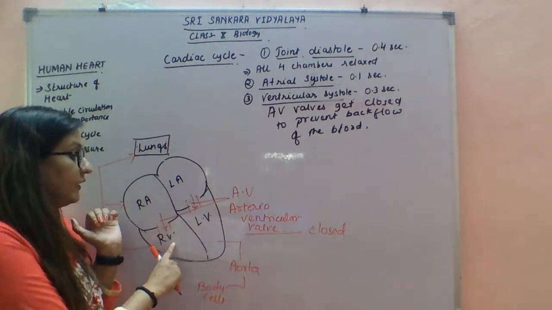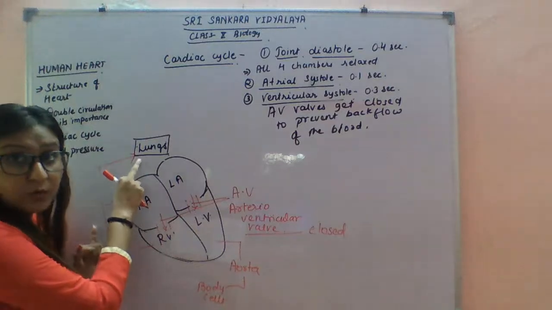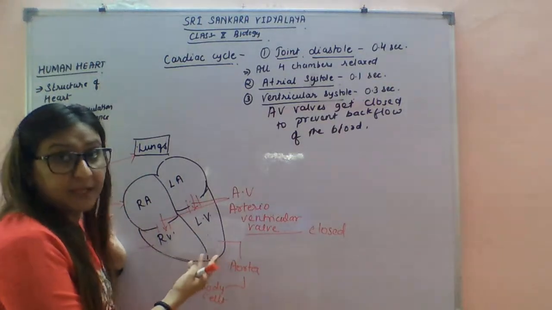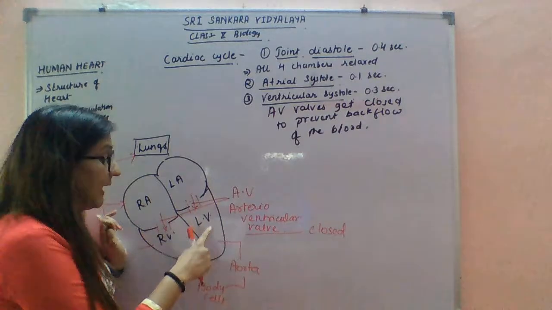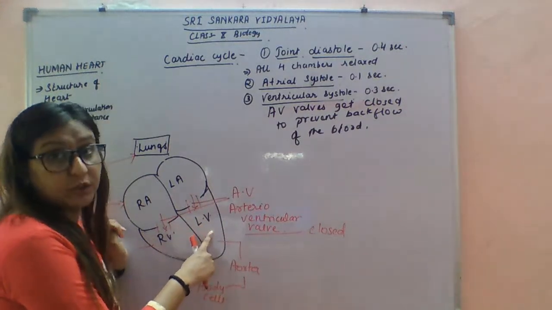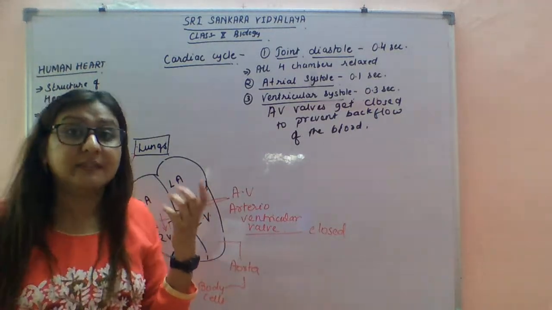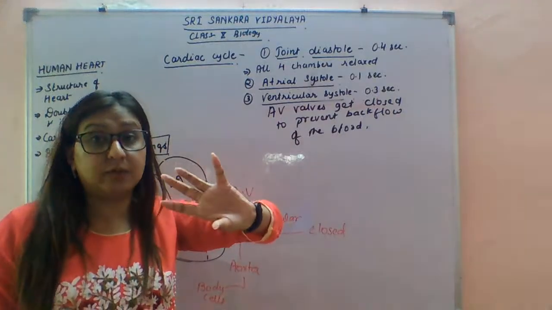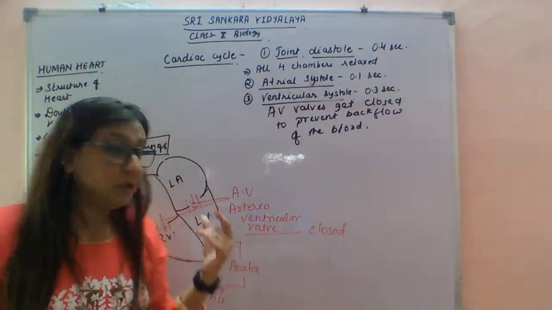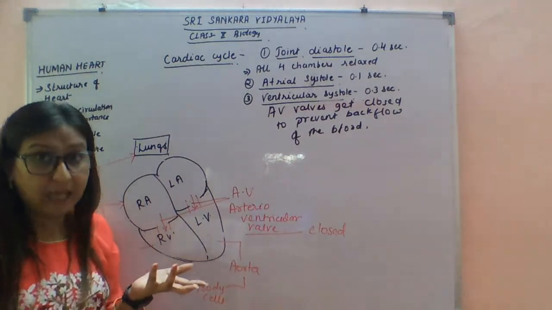Like from the right ventricle, the valve is open, and that's why through that open valve the blood goes to the lungs. In the left ventricle also the valve is open, that's why it can reach the aorta and the different parts of the body. Now in joint diastole all chambers are relaxing, so here also backflow of the blood can happen.